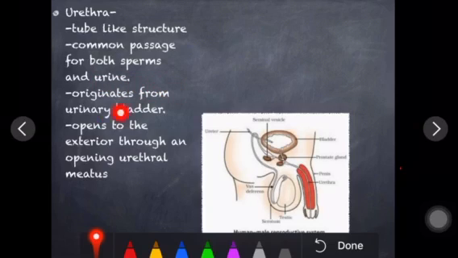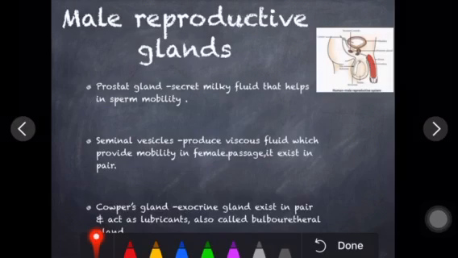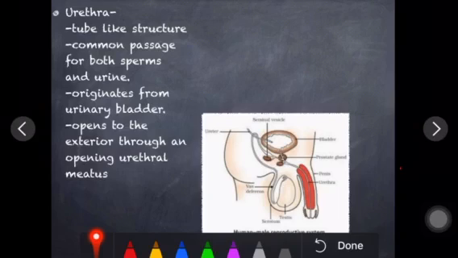As I already told you, it originates from the urinary bladder. As you can see, it originates from the urinary bladder, and the vas deferens merge into this. It opens to the exterior through an opening called the urethral meatus. Well, so like this, the human male reproductive organs are there, which you have to learn and practice to draw out as well.